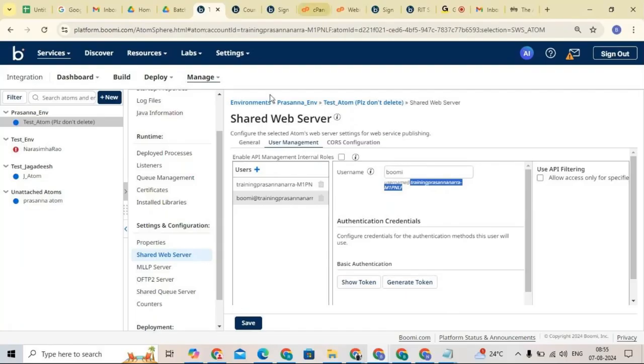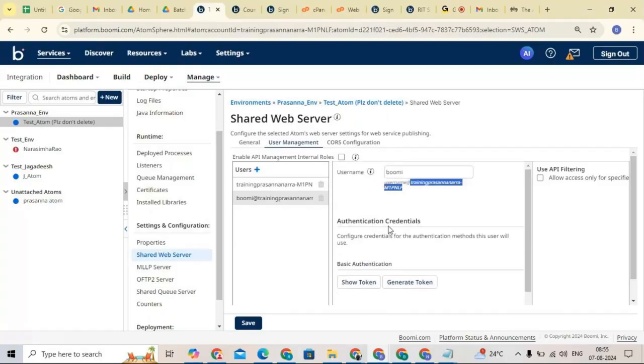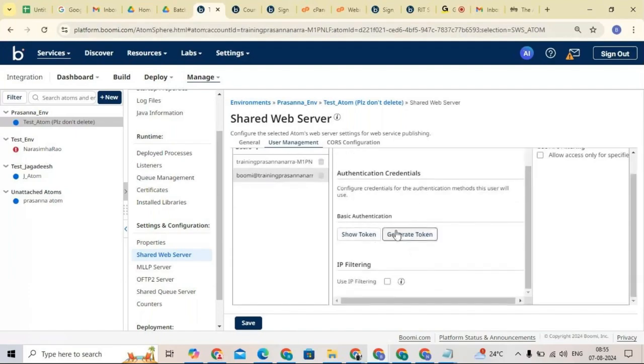Now how can we get the password? Here you can see authentication credentials: configure credentials for the authentication method this user will use. This is my username; this particular user can use this as a username. And the password we can generate here.